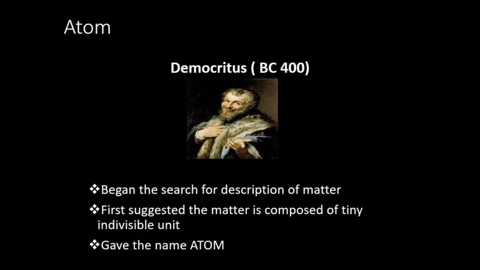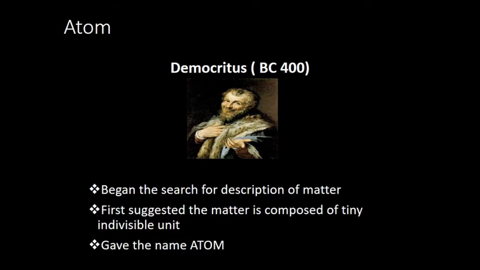And who found it out? Democritus, a Greek philosopher who lived in 400 BC. So that much old. He was in search of a description for matter. What is matter? He wanted to explain. So when he was going through that, he found that a tiny indivisible unit is there for each matter.